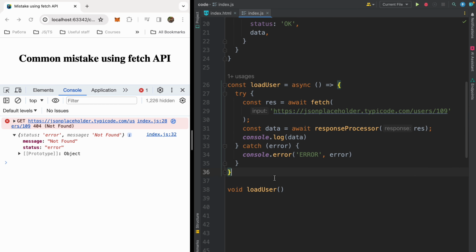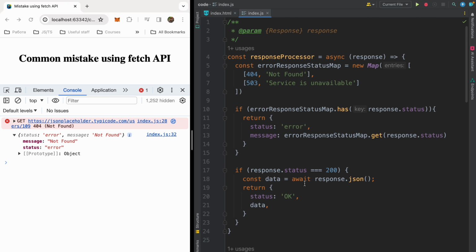Okay, in this video we looked at how to correctly process various statuses when using fetch and how not to make mistakes when processing various response statuses. Moreover, I showed you how to write a helper function for processing server responses, this one, which will contain various statuses and their correct processing. Use fetch correctly and also watch my video about the intro to the fetch API.